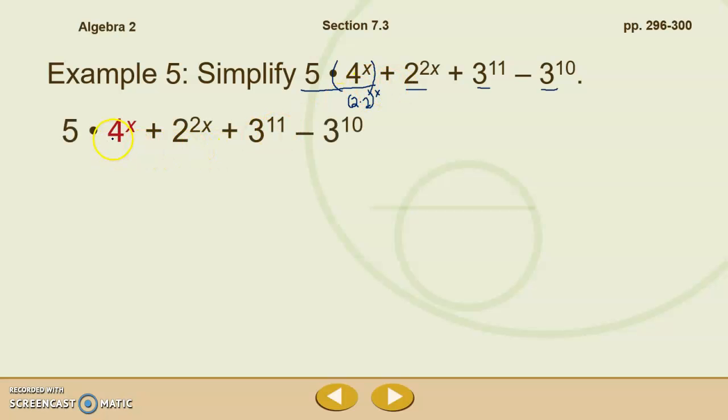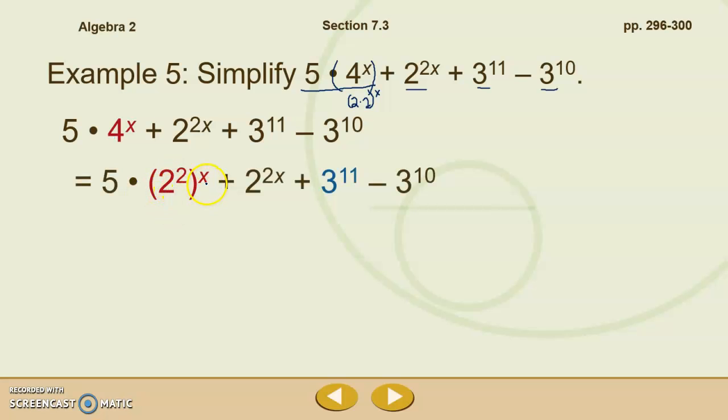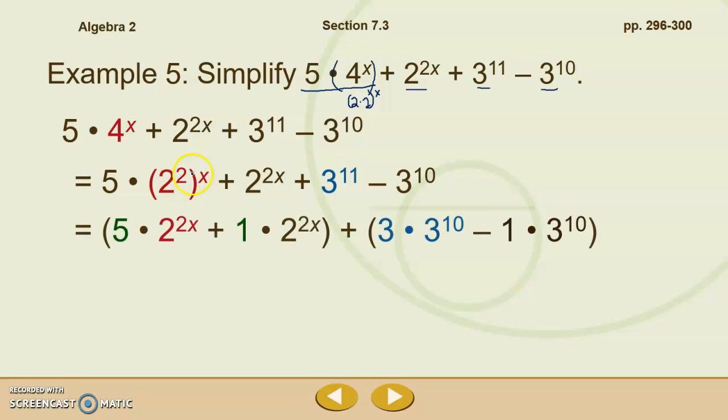So let's start there. So I'm going to change the 4 to the x to 2 squared to the x. Okay, and based on our properties of exponents here, 2 squared to the x is the same thing as 2 to the 2x. 2 to the 2x. So I'm going to deal with just these things here.